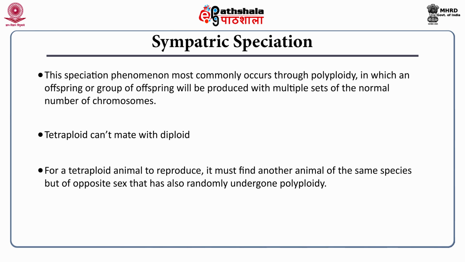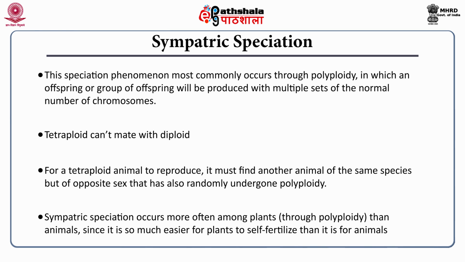So, this kind of polyploidy is a very common mechanism for plants. A number of plant varieties, for example bread wheat or apple, are polyploid, and this kind of new species formation through polyploidy occurs most often in plants.